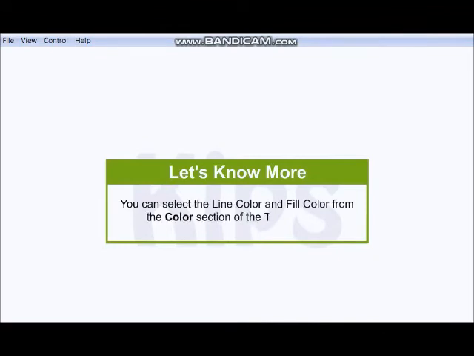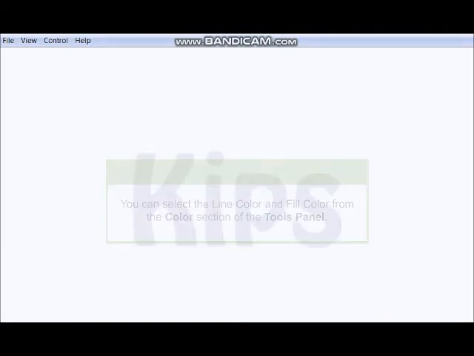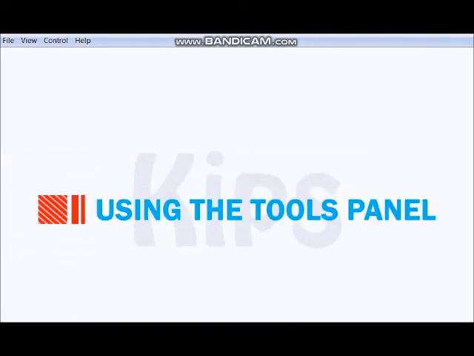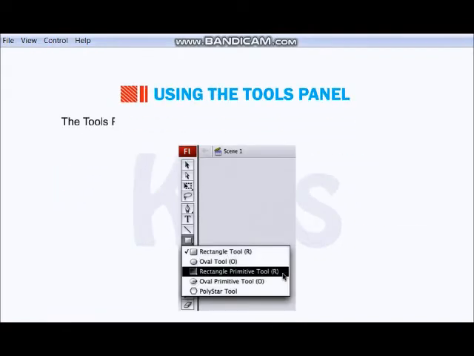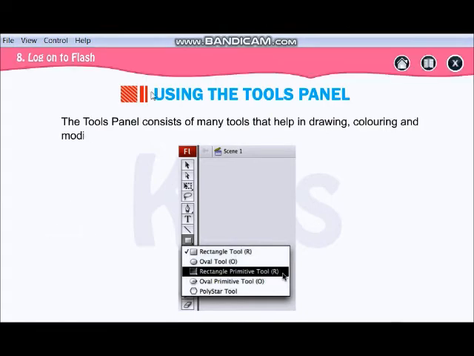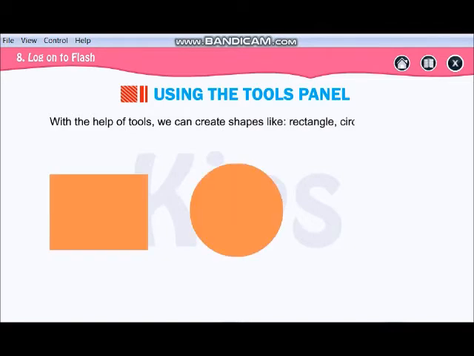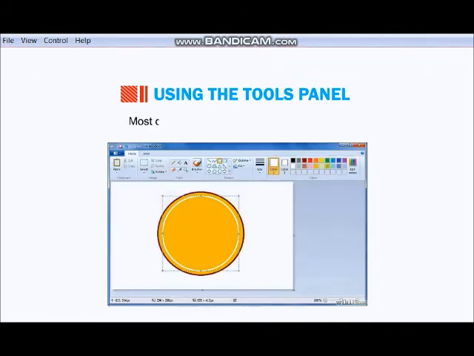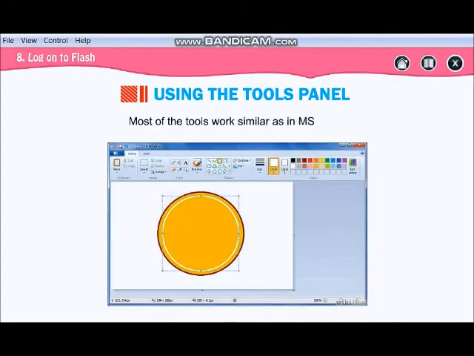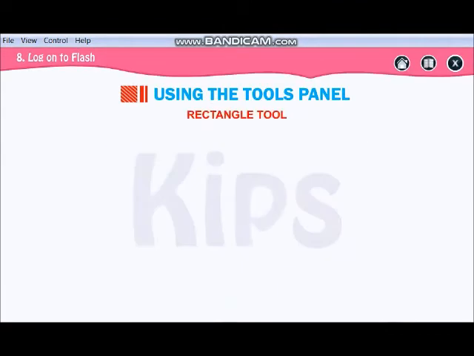Now you can select the line color and the fill color from the color sections. Now using your tools panel, with the help of tools, we can draw, create shapes, lines, rectangles, anything you can draw. Most of the tools work similar to MS Paint.